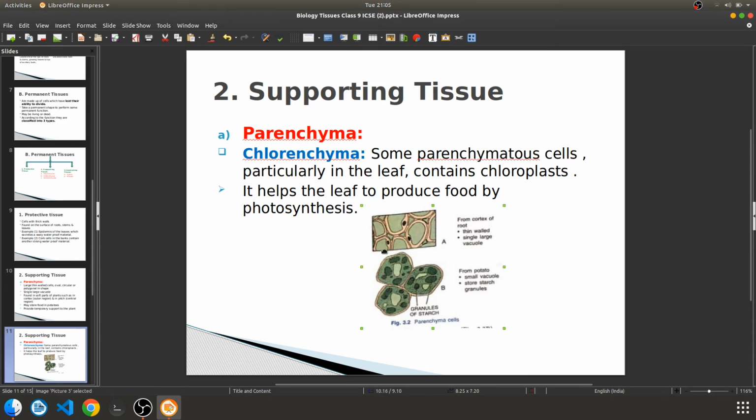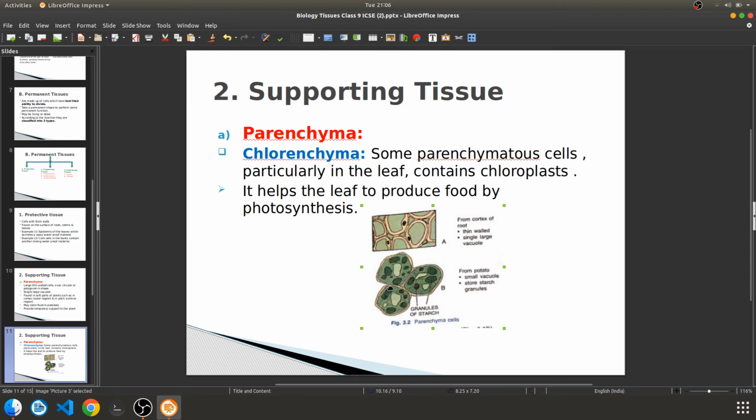When these parenchyma cells have chloroplast or chlorophyll inside them, then those types of parenchyma cells are called chlorenchyma. Some parenchyma cells do not have chlorophyll or chloroplast, but some do, and hence they are called chlorenchyma. If they do not have chlorophyll or chloroplast, then those are the normal parenchyma cells. But if they are filled with chlorophyll or chloroplast, then those cells are called chlorenchyma cells.